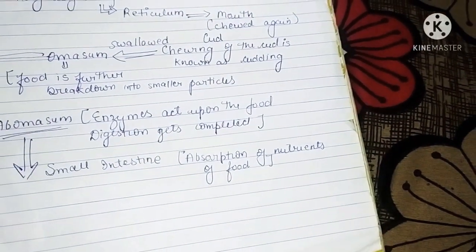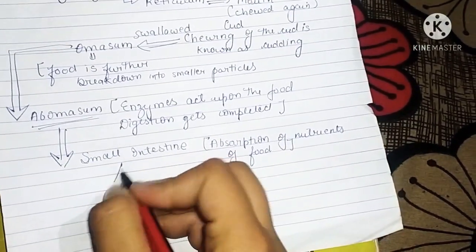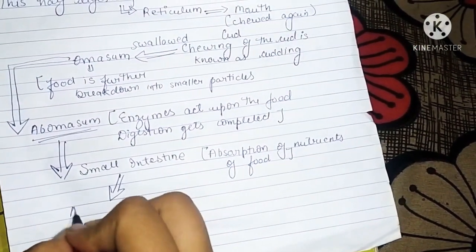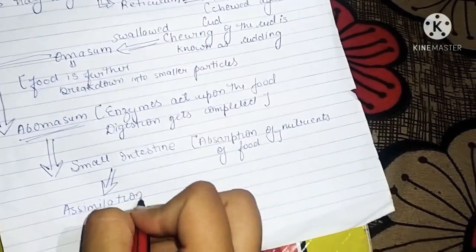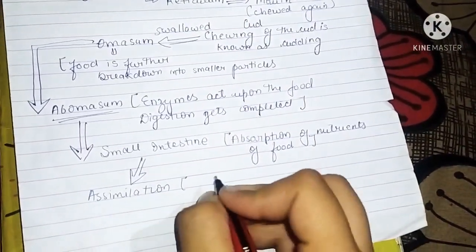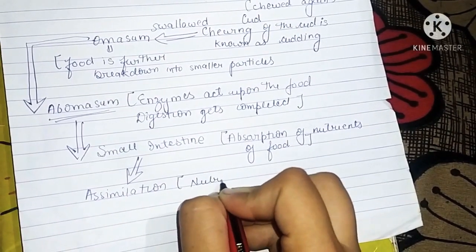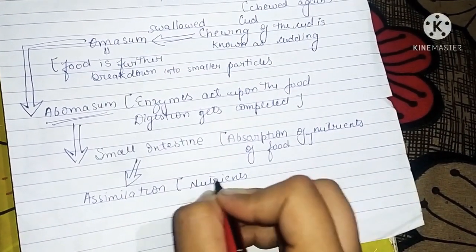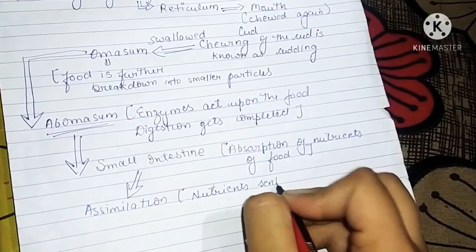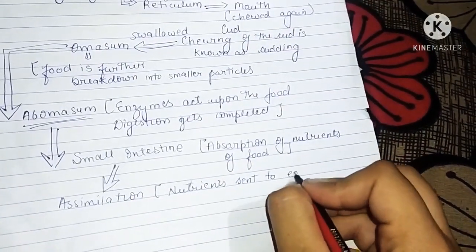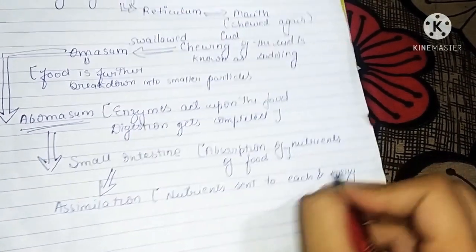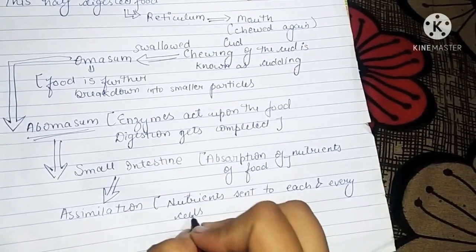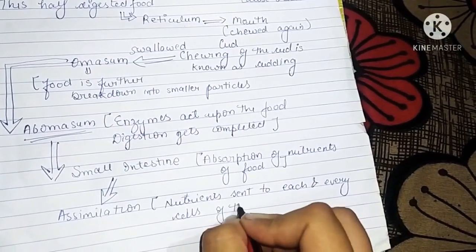After this we know that the assimilation process will occur, in which these nutrients are sent to each and every cell of the body.